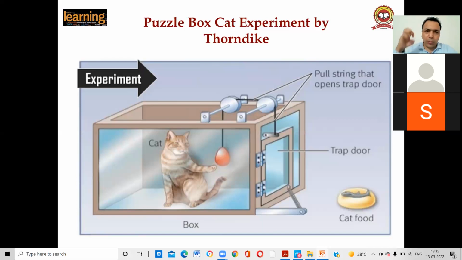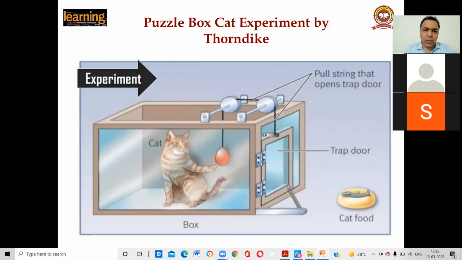So the cat started trying to come out of the box. The cat started hitting its head against the bars of the cage and so on. Doing all these activities, suddenly the paw of the cat pressed the lever, and the door of the cage opened. So the cat came out of the box and got the reward. Thorndike did this experiment again.